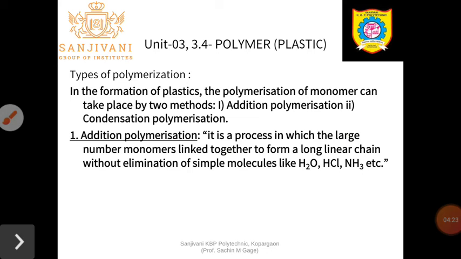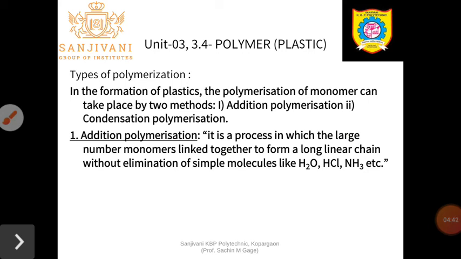So your polymer contains at least 100 molecules, or more than 100 molecules, that is, monomers. So what are the types of polymerization? Polymerization is of two types. One is addition polymerization and the second one is condensation polymerization.